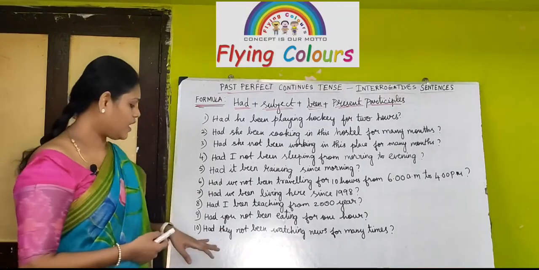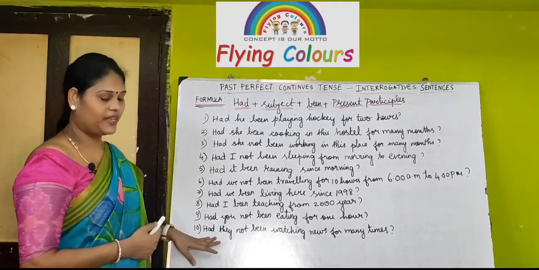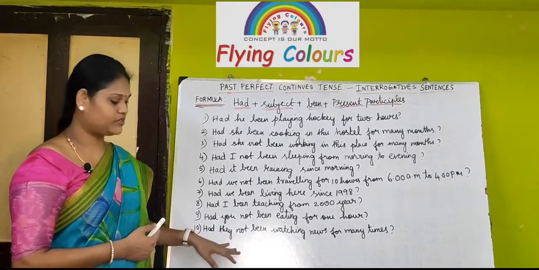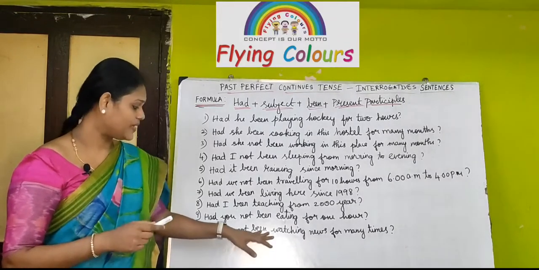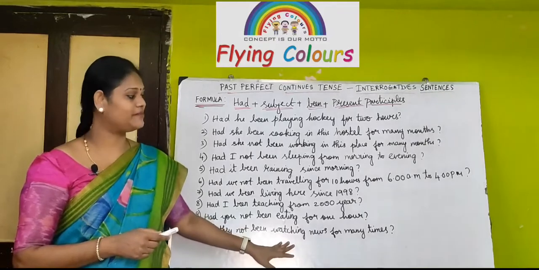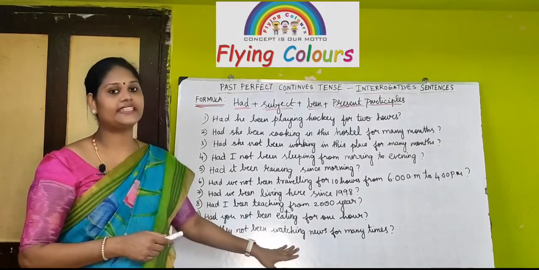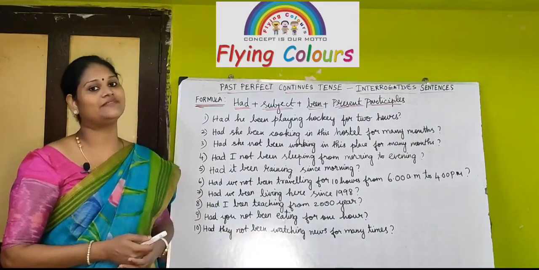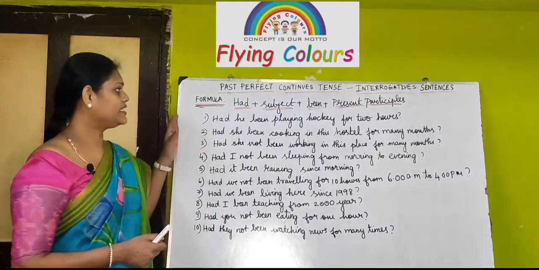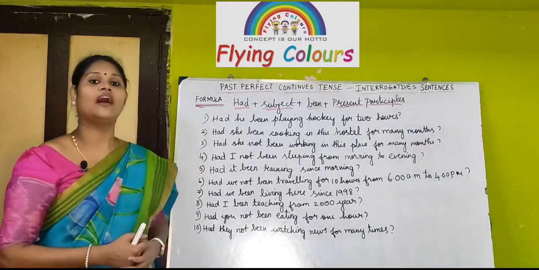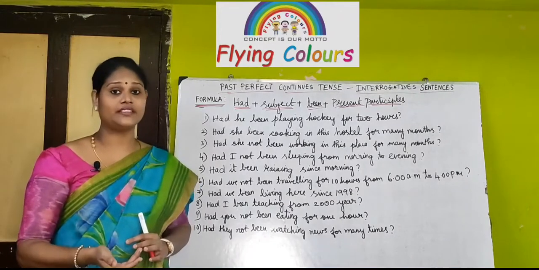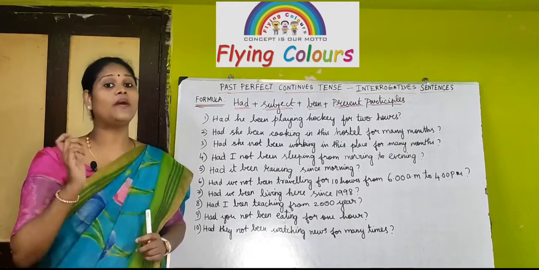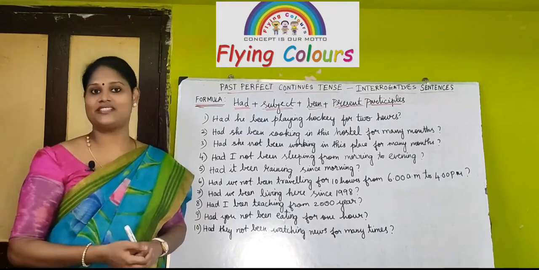Question mark. So, had is the helping verb, plus they is the subject, plus not is the negative included in this interrogative sentence, plus been, plus watching is the present participle, and this sentence ends with the question mark, right? So, these are the examples of interrogative sentences, including negative sentences also, in past perfect continuous tense, right?